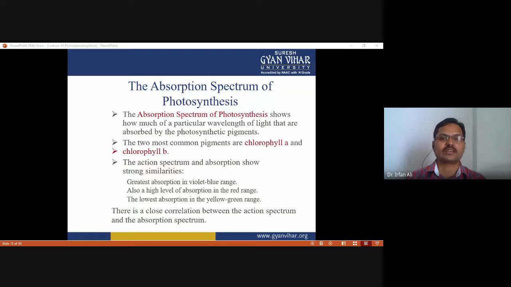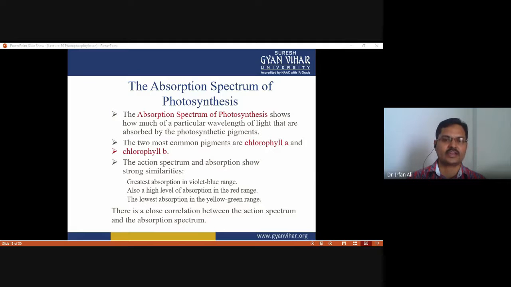The absorption spectrum shows how much of a particular wavelength of light is absorbed by the photosynthetic pigments. The two most common pigments that harness these wavelengths are chlorophyll a and chlorophyll b.